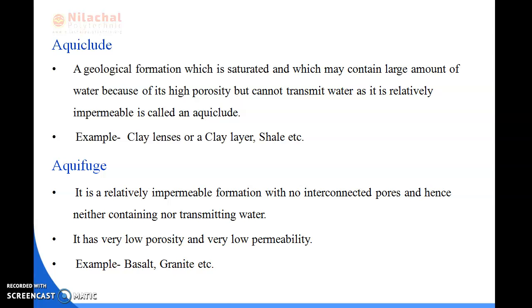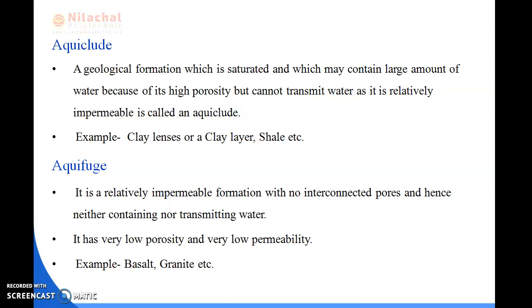Okay. Next is aquifuge. It is a relatively impermeable formation with no interconnected pores and hence neither containing nor transmitting the water. It has very low porosity and very low permeability. For example, basalt and granite.